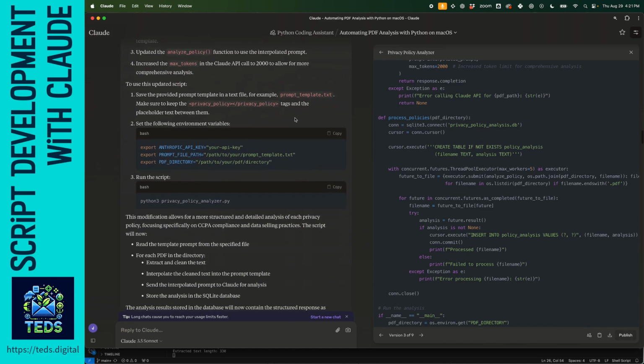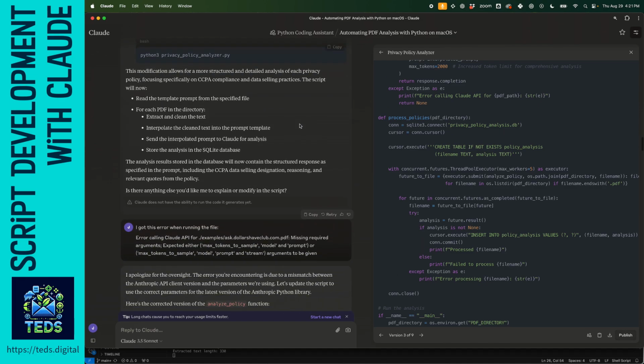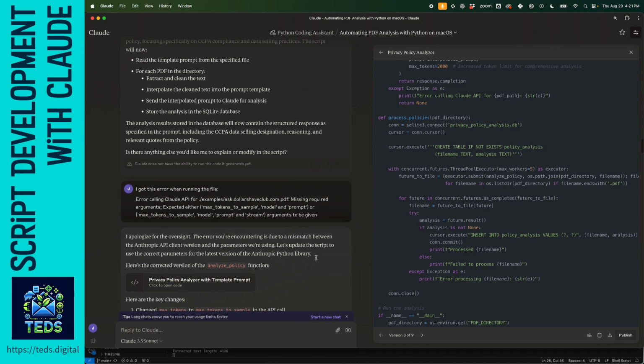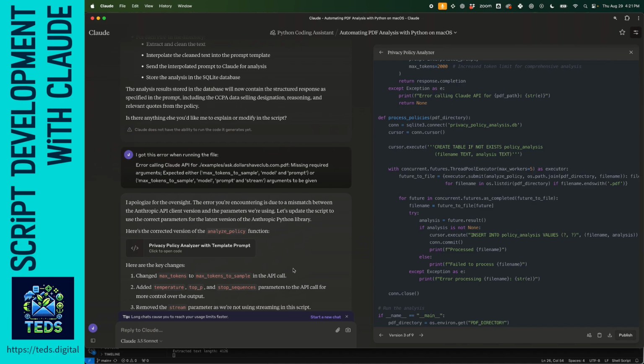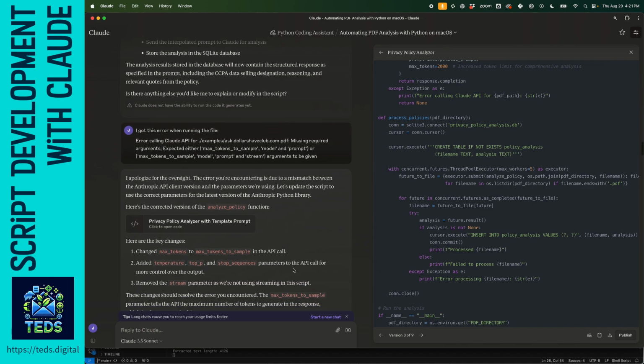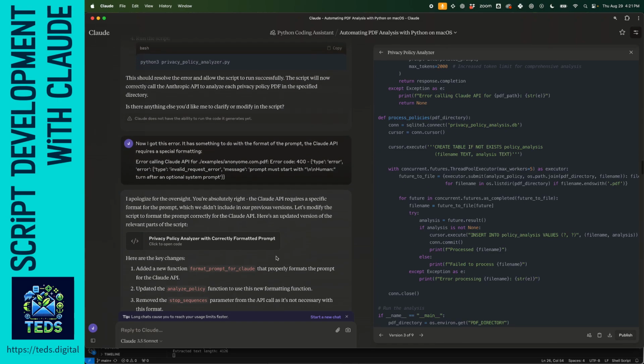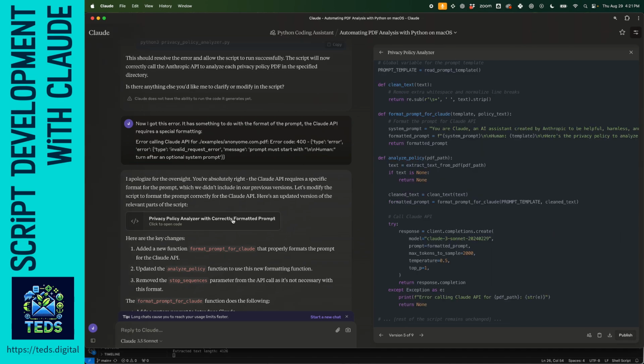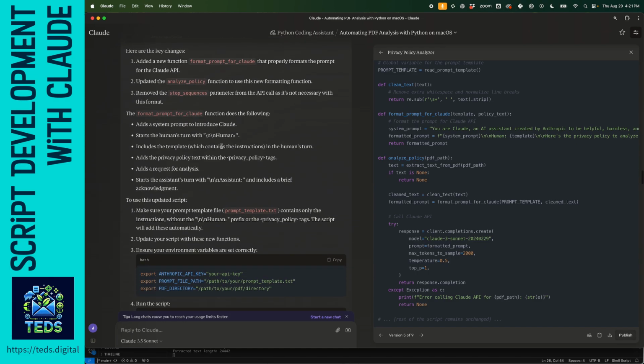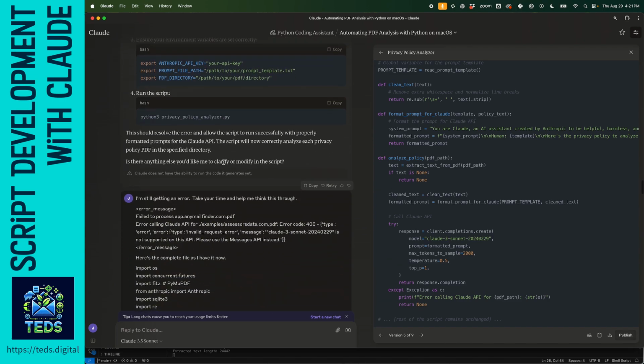Sometimes I would get an error. Most times, at least initially, not. Here is an example of when I got an error. It was a missing argument. And that was because it wasn't reading the PDFs, or I wasn't getting the text interpolated correctly, and that took me a while to figure out. This really helped me step through the errors, right? So I say here's my error, and then it says, oh yeah, let me look here. Here's how you change it, right?